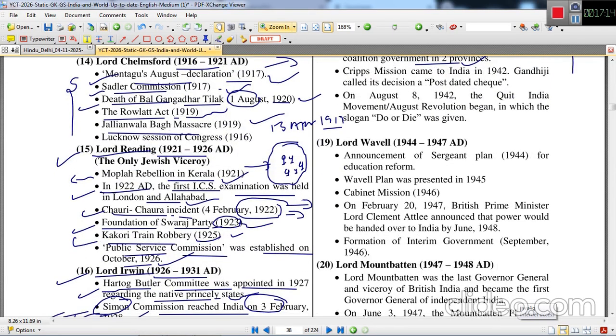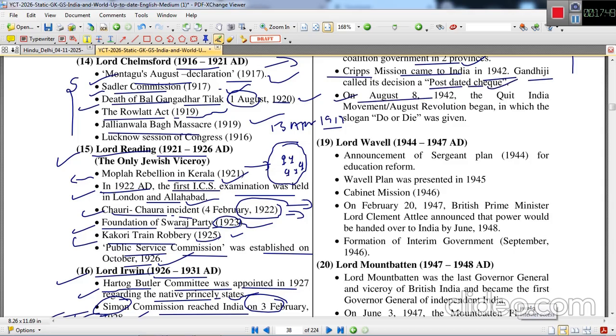The Cripps Mission, headed by Sir Stafford Cripps, came to India for discussion on constitutional development, and he basically came to lure Indians to participate in World War II. But Gandhiji and everybody were disappointed because there was no clarity on when they would allow the country to form its constitution and become independent. So Gandhiji called it a post-dated cheque.